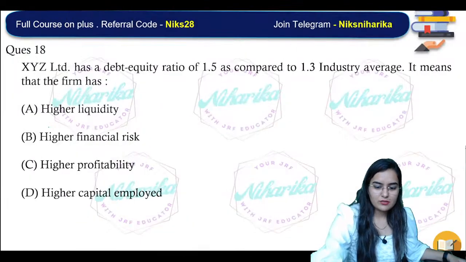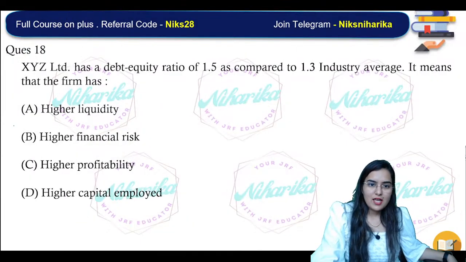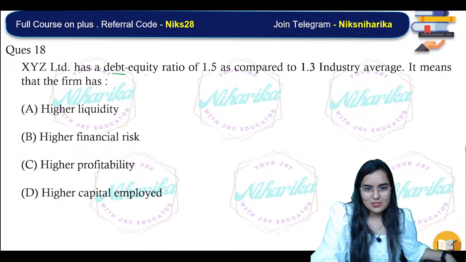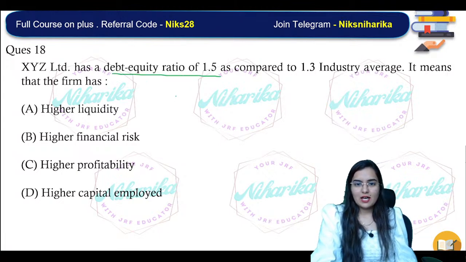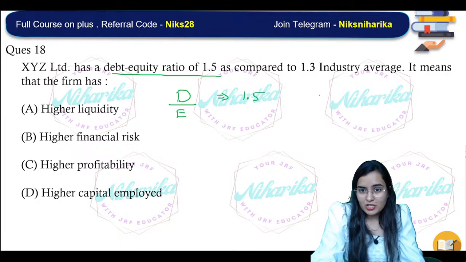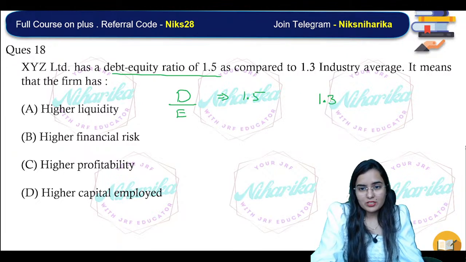That's it. Next one. You can see XYZ has a debt equity ratio. Wow, this is such a cute and short question. The firm has a debt equity ratio of 1.5 compared to the industry average of 1.3.